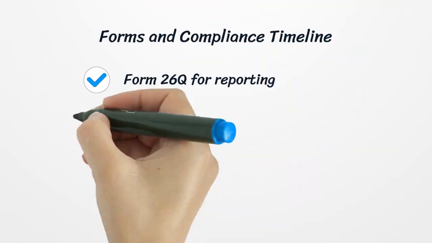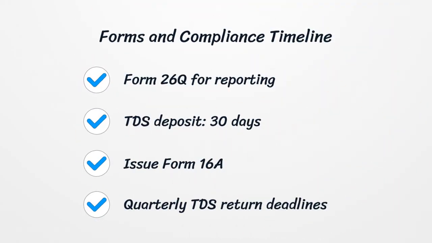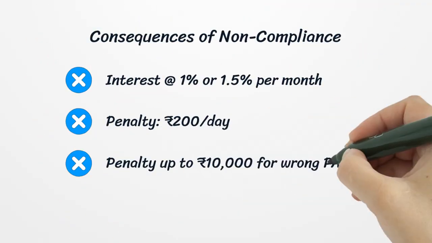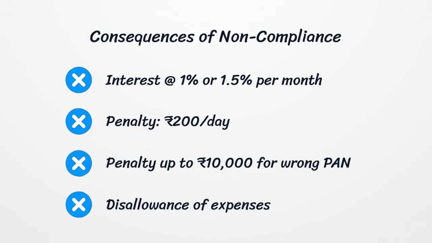Here's your compliance roadmap. Form 26Q for reporting. TDS deposit to be made within 30 days. Issue Form 16A to the deductee, and quarterly TDS return deadlines apply. If TDS isn't deducted or deposited correctly, interest at 1% or 1.5% per month, penalty of 200 rupees a day for late filing, penalty up to 10,000 rupees for incorrect PAN, and disallowance of expenses under 40A(ia) apply.